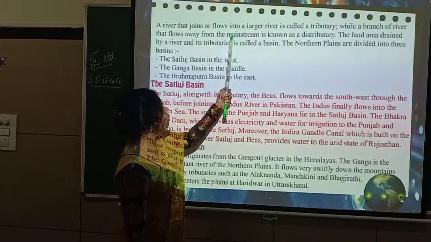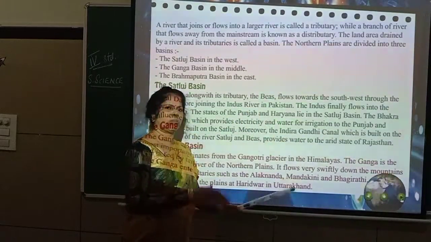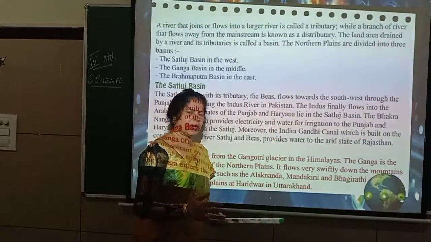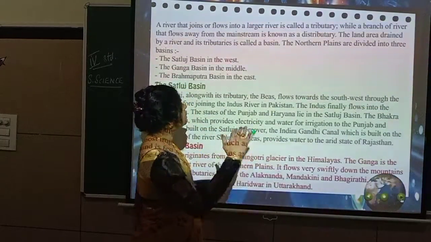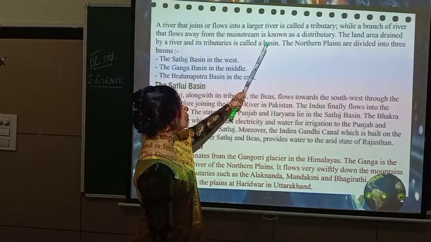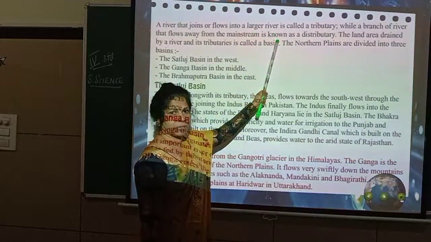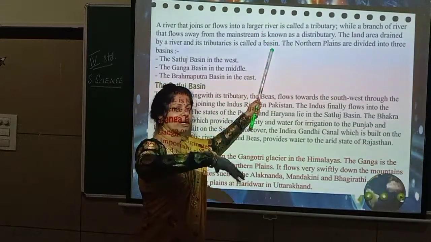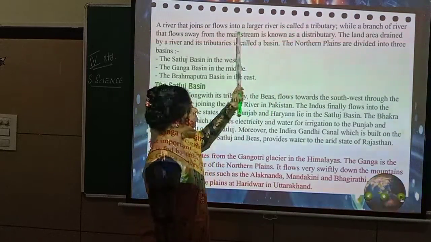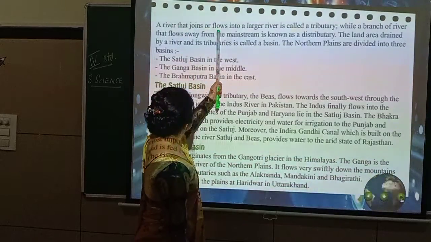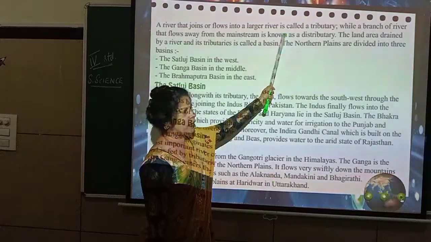A river that joins or flows into a larger river is called a tributary. There will be rivers. River will be moving, isn't it? It will be flowing. But as it is flowing, what happens? The smaller river will join a bigger river. And this place where they join, we call that a tributary. See, a river that joins or flows into a larger river. From a small river, that water is flowing to a larger river. That is what we call a tributary. Once again, I will say, a river that joins or flows into a larger river is called a tributary.